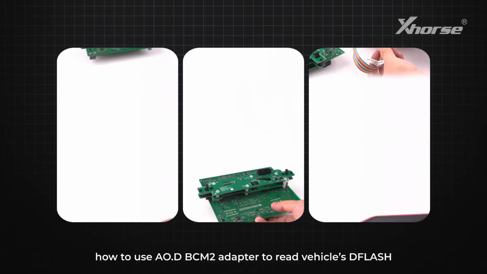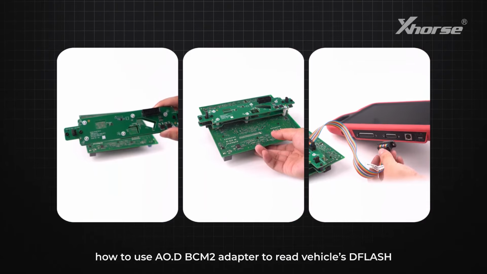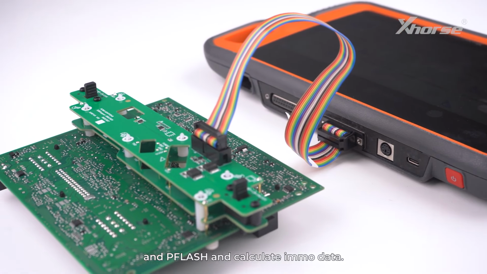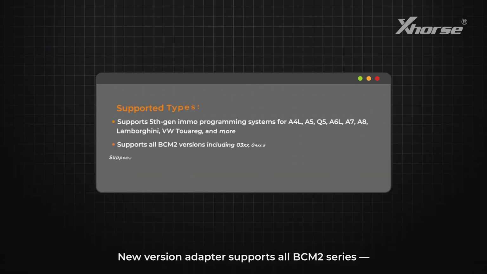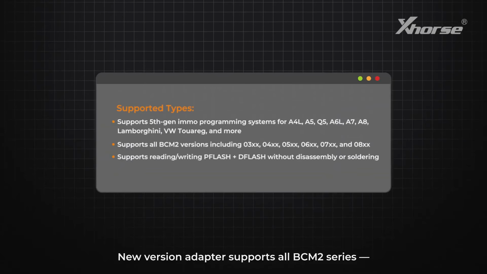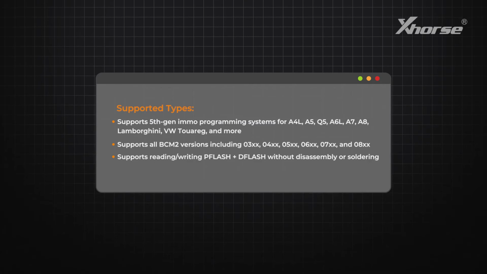Today we'll demonstrate how to use the Audi BCM2 adapter to read the vehicle's DFLASH and PFLASH and calculate immo data. The new version adapter supports all BCM2 series. Let's give it a try.